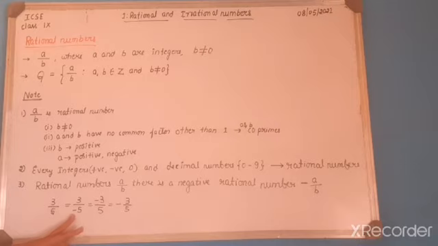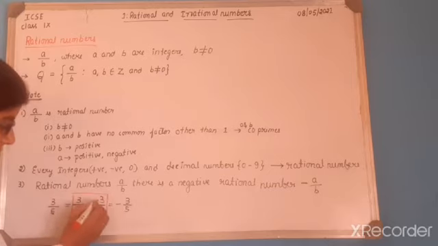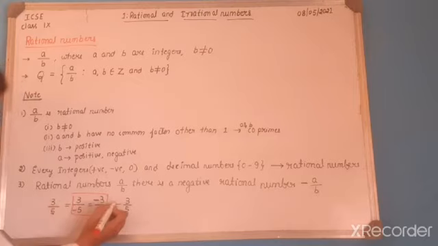Andre the negative sign may be in the denominator or in the numerator, so it is represented in the middle, adana middle ಗೆ ಬರೆದು represent ಮಾಡ್ತೀವಿ. Minus 3 by 5 is the negative rational number for 3 by 5. 3 by 5 in a negative rational number andre minus 3 by 5. The negative sign may be in the numerator or in the denominator, but it is represented at the middle. Adana ನಾವು middle ಅಲ್ಲಿ represent ಮಾಡಿ minus 3 by 5 ಅಂತ ಬರೀಬಹುದು. So this is about the third note.